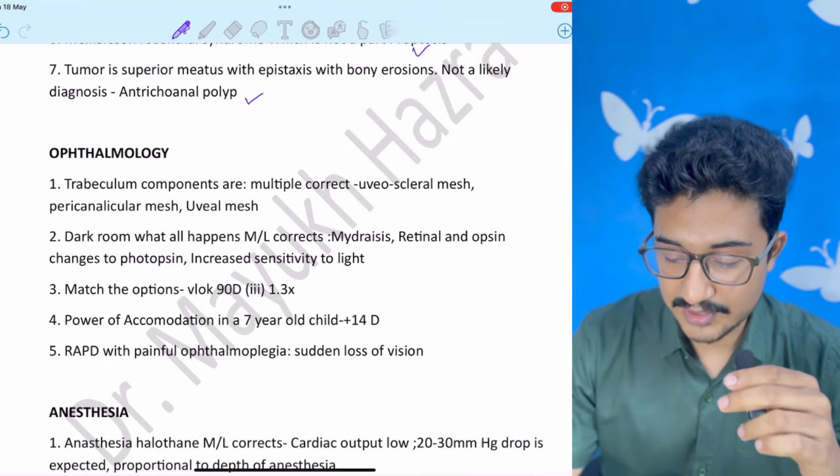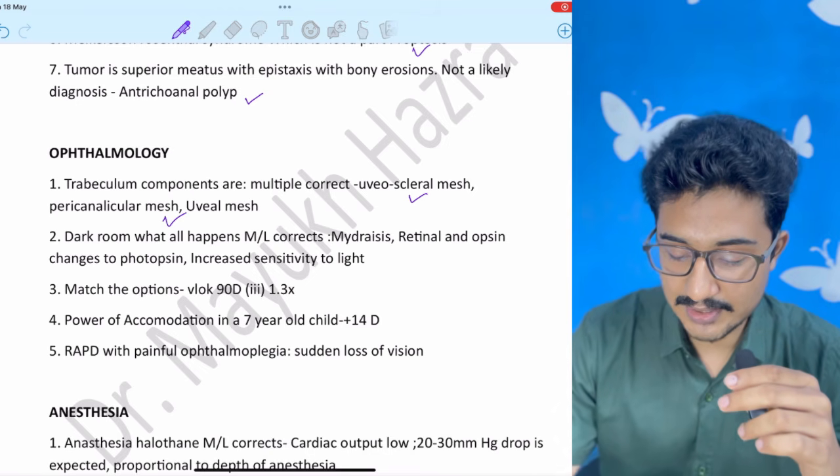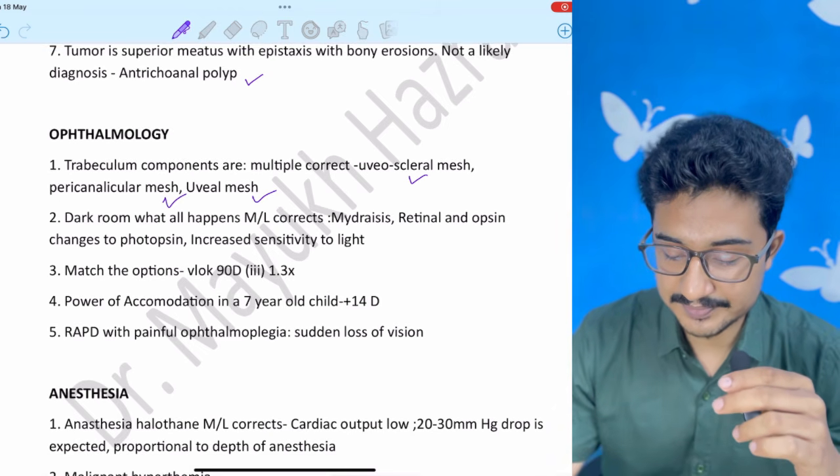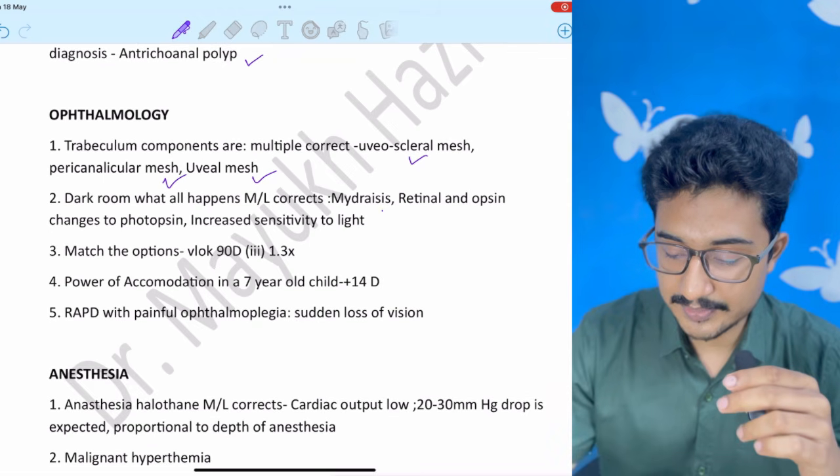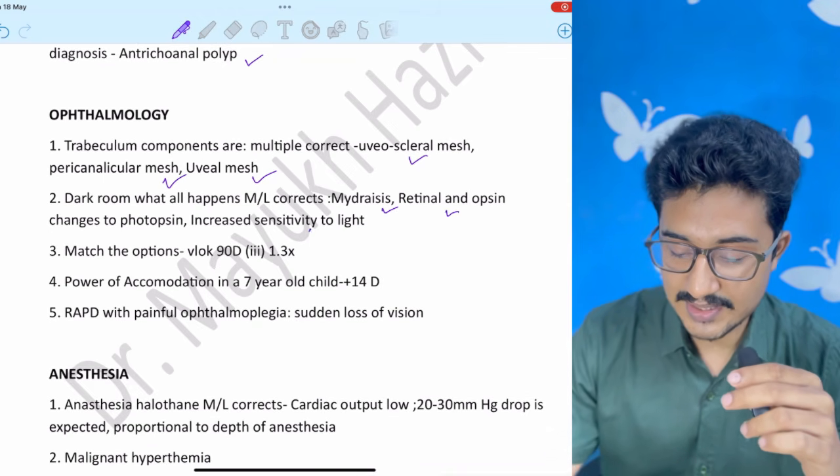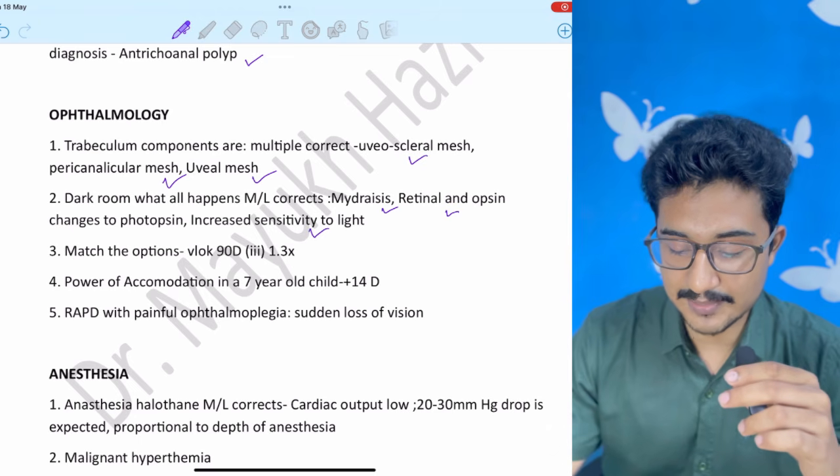Ophthalmology was completely out of the box. Trabecular meshwork, multiple correct. Uveoscleral meshwork, pericanalicular meshwork, and uveal meshwork. Dark room, multiple correct. Mydriasis and retinal and opsins change to photopsin. Increased sensitivity to light. This was attemptable.